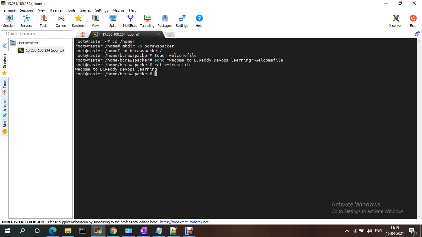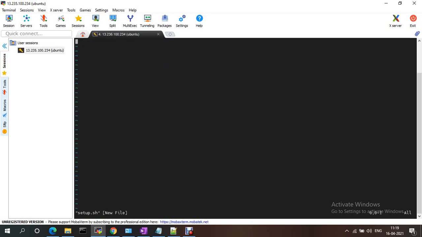Okay, now I'm creating one more file, a shell script, setup.sh. I can use bin bash. Sudo apt-get update -y, sudo apt-get install apache2 -y. Okay, I am running from the root user.